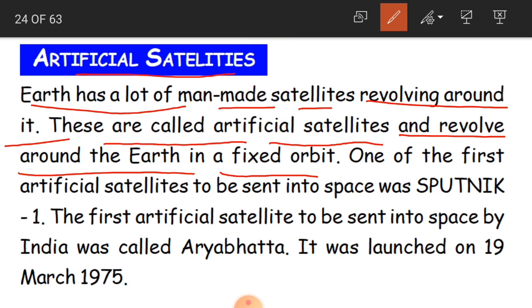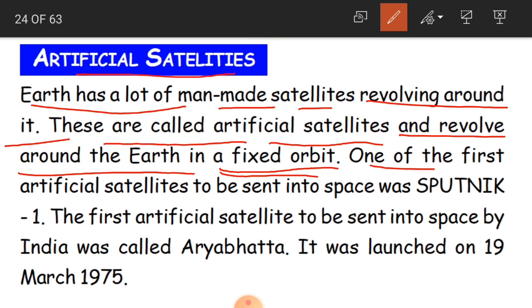We need some information which we get through the satellites. We have invented so many satellites, and all these artificial satellites are revolving around the earth, our planet. They also have a fixed path which we call an orbit. Even they rotate on the same path.